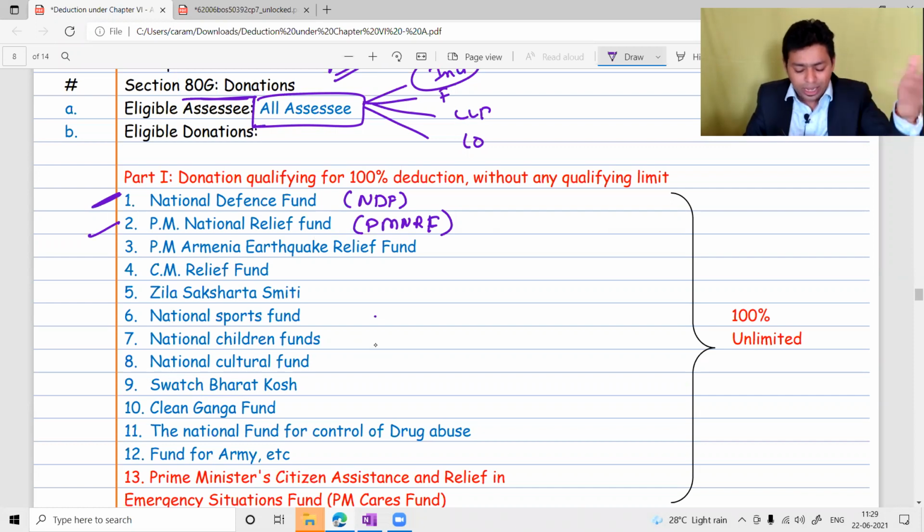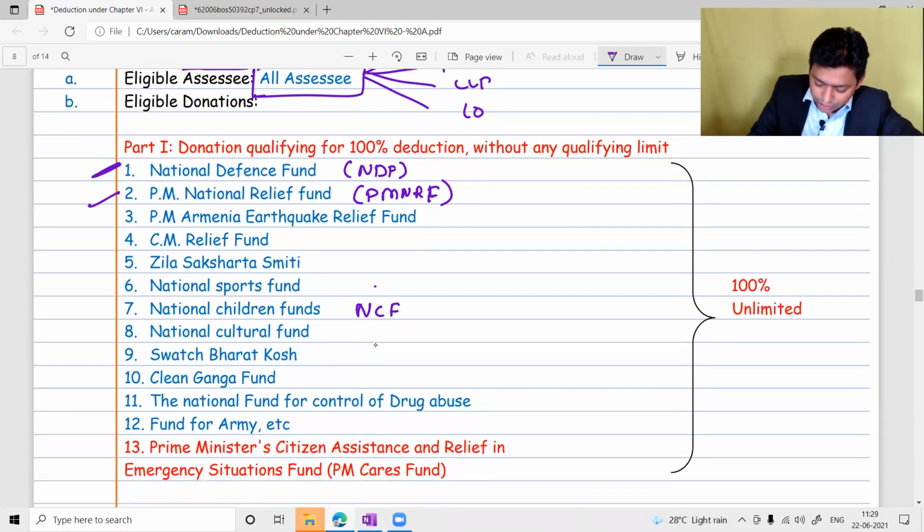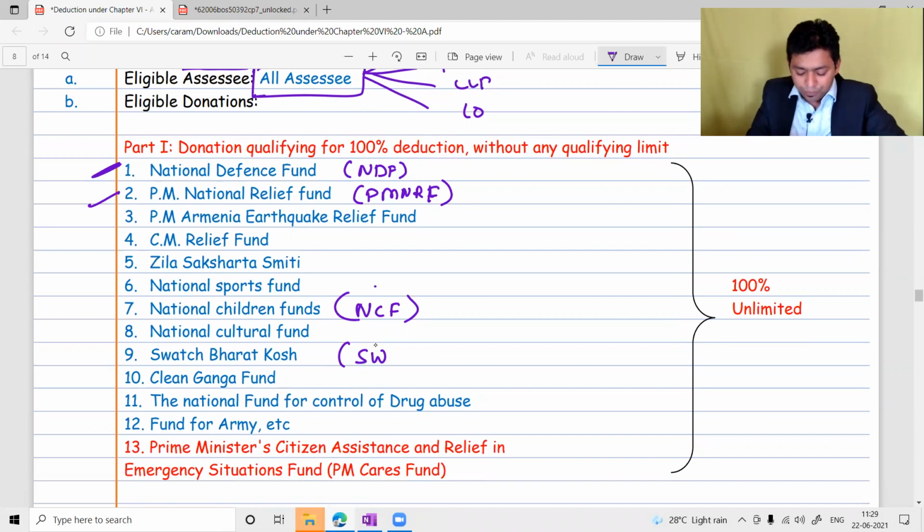You don't have to remember the PM Armenia Earthquake Relief Fund, CM Relief Fund, Jilla Saksharta Samiti, National Sport Fund. But you should remember the National Children Fund. It comes in exam. Then Swachh Bharat Kosh, because it was recently introduced by Prime Minister Modi. So Swachh Bharat Kosh, you should remember.